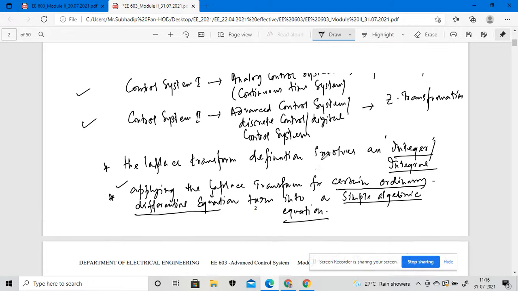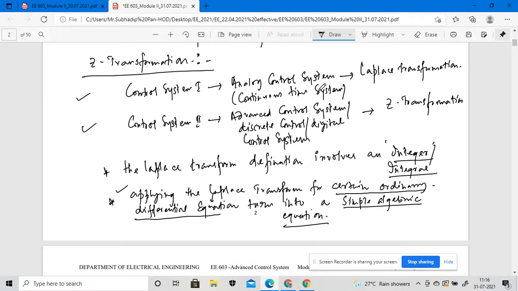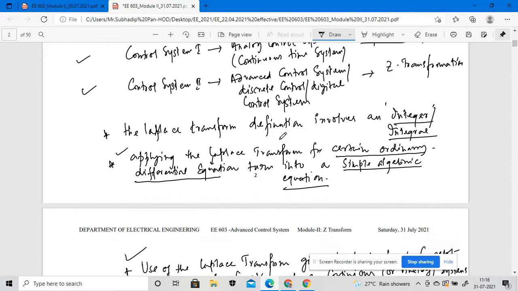In an analog control system, the mathematical tool we adopt is the Laplace transformation, right? But in control system 2 or advanced control, we apply the Z transformation, because we are using digital control. That means we have a discrete system, and we adopt the Z transformation.